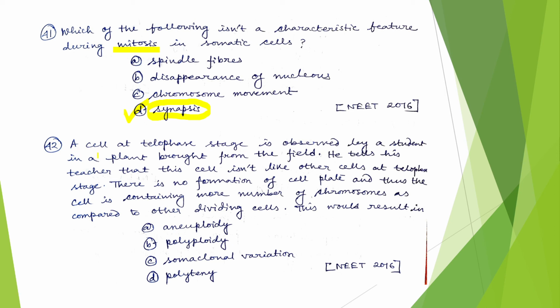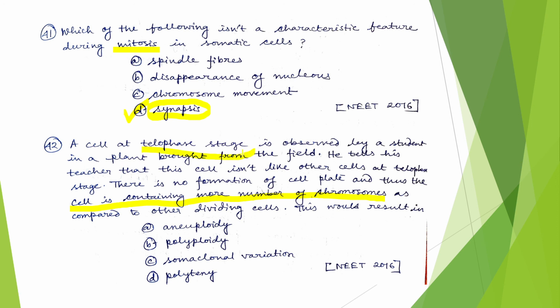A cell at telophase stage is observed by a student in a plant brought from the field. He tells his teacher that this cell does not look like other cells at telophase stage. There is no formation of cell plate and thus the cell is containing more number of chromosomes as compared to other dividing cells. The main statement from this paragraph is that the cell is containing more number of chromosomes as compared to other dividing cells at telophase stage.